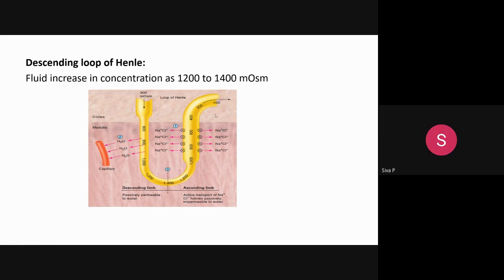Okay. So what is the highest value? 1400, sir, in the descending limb. So from the upper part the concentration is very low. Yes sir, after that the concentration is increasing. Once again it comes to that concentration, once again decreasing. Yes sir. Okay, fine now.